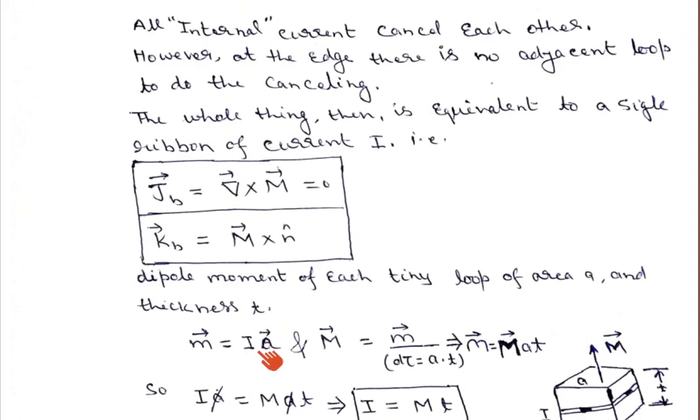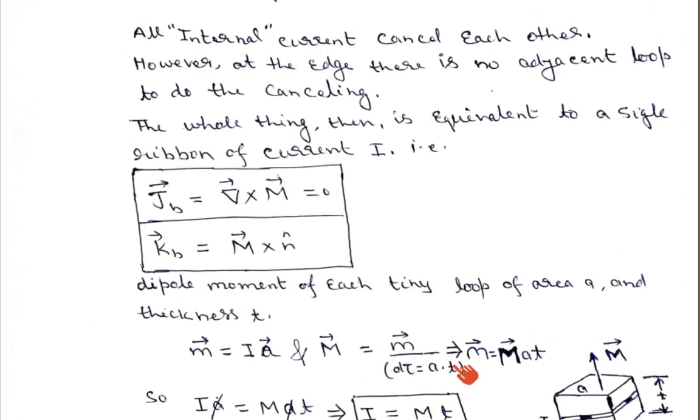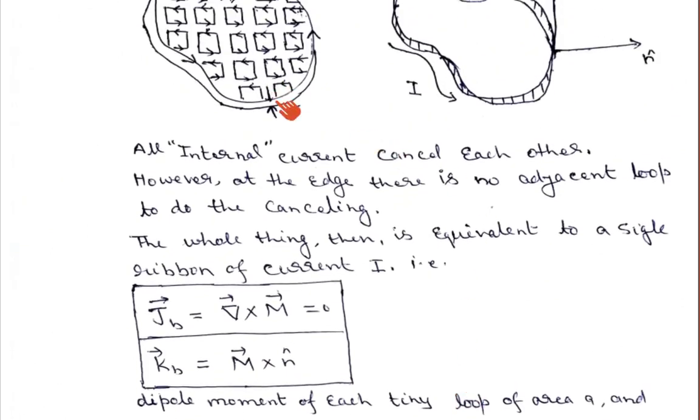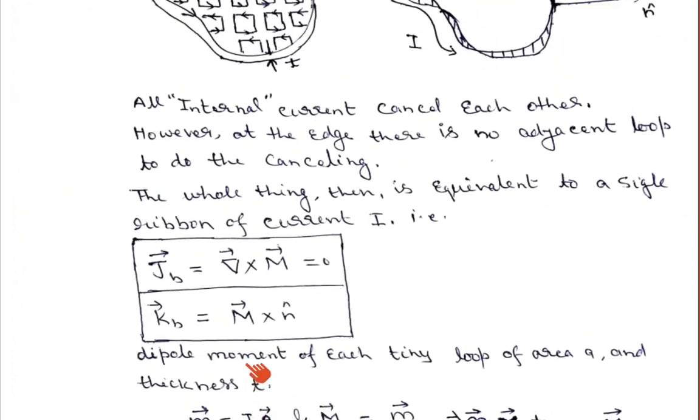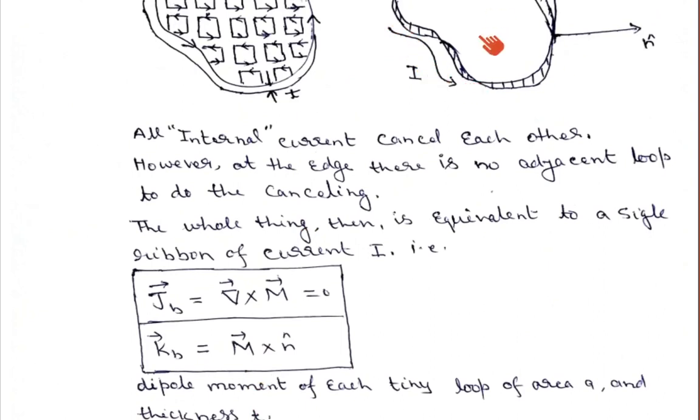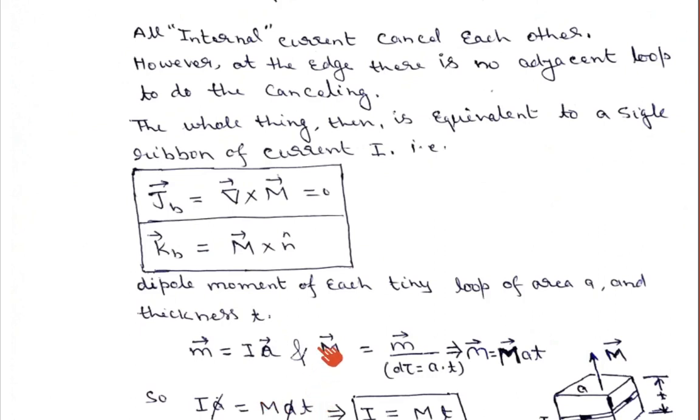Now we have defined magnetization as the number of dipole moments per unit volume. The volume is equal to area into thickness, and we know the thickness of the slab, that is T. Let us say the area of the circular loop is A. So the magnetic dipole moment m is equal to I into A, the current I flowing in area A. If we divide this dipole moment by the volume of the material, that will give the magnetization vector M.